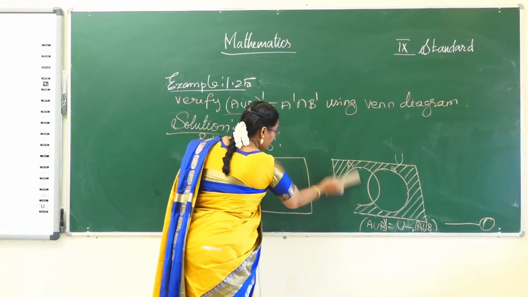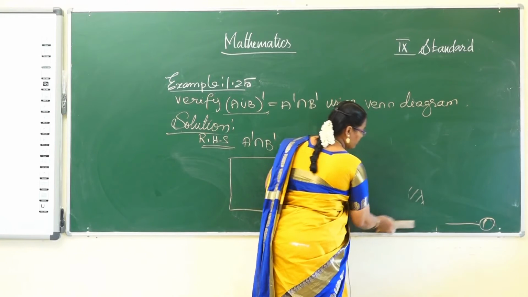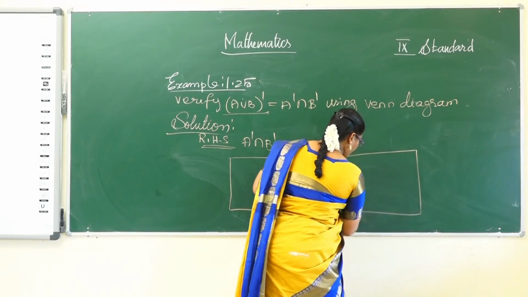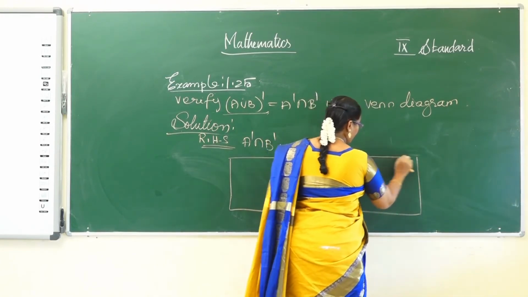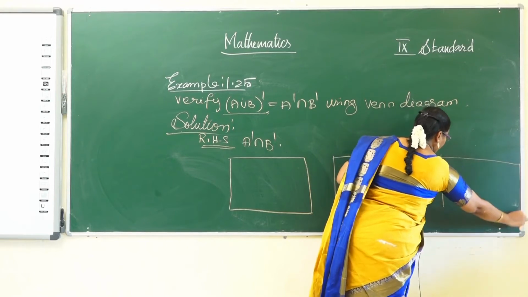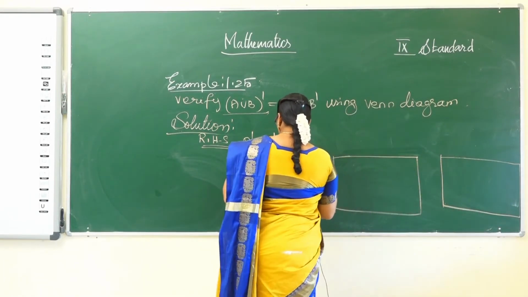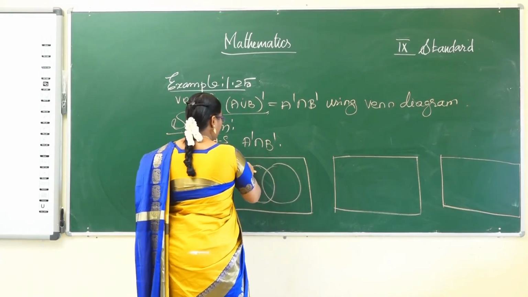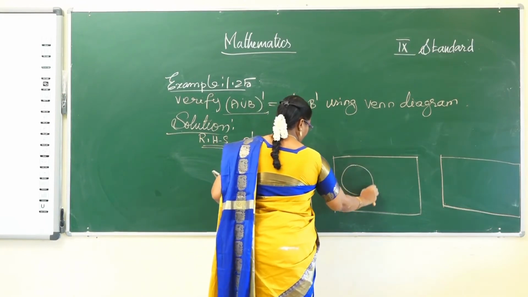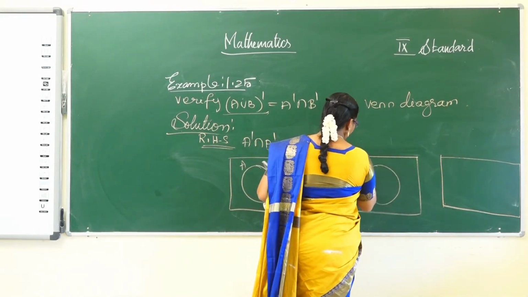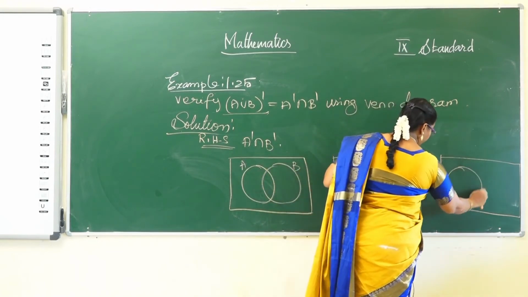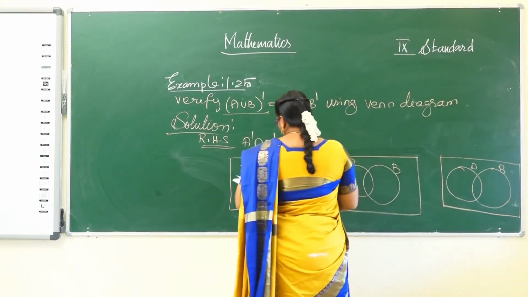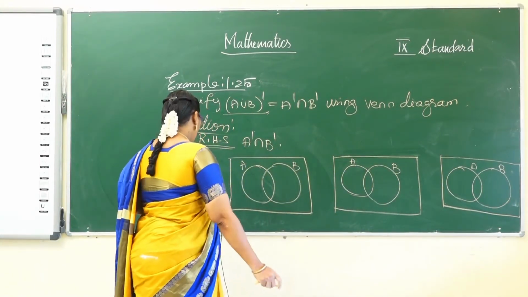First draw the universal set. Draw inside of the universal set containing two sets A and B. So first one A complement.